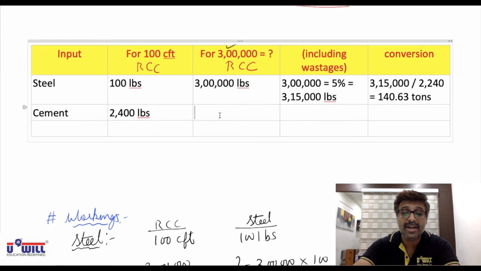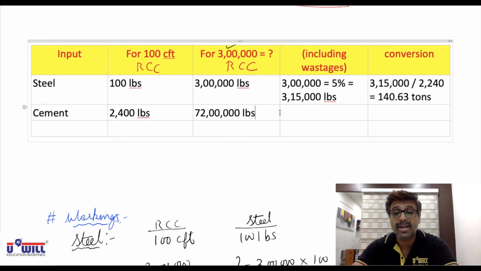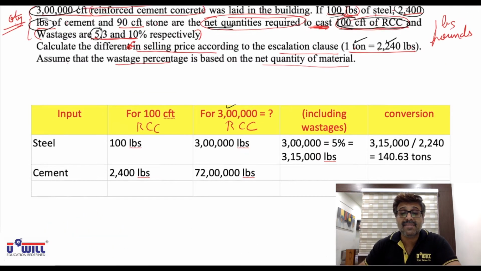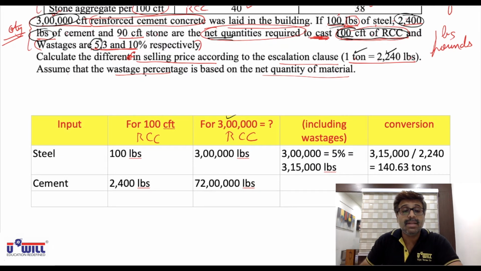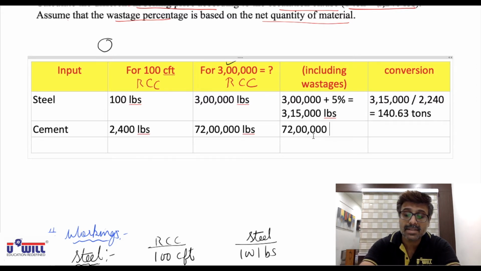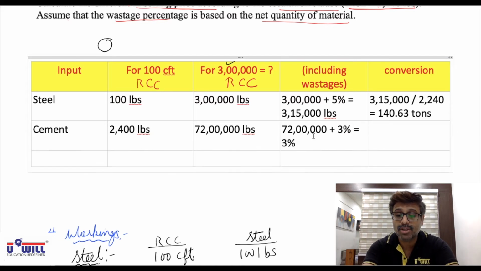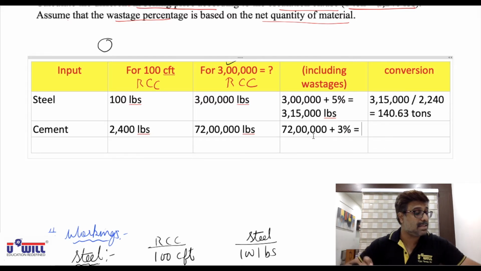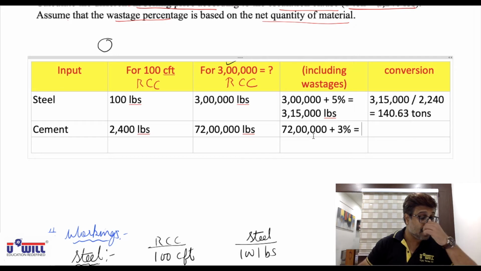So here 72 lakh pounds of cement will be required. Now, we require 72 lakh pounds of cement, but there will be 3% wastage. So we'll have to order more, we'll have to buy more. How much more? 72 lakhs plus 3%. Do it everyone.